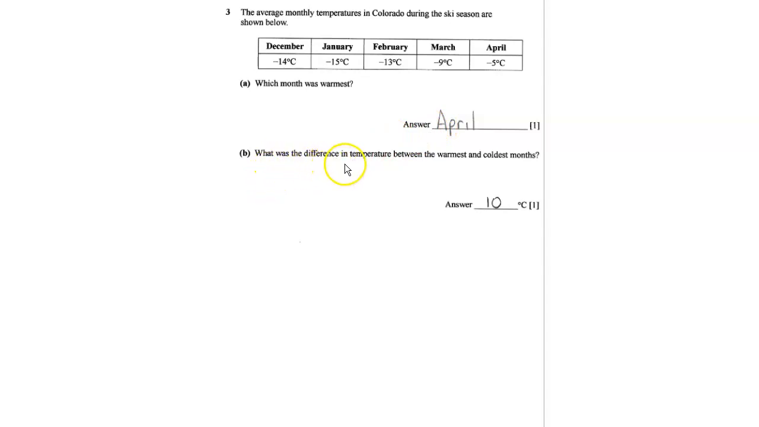What was the difference in temperature between the warmest and coldest months? So the warmest is April, and the coldest month was January. So the difference in temperature here between -15 and -5 would be 10 degrees.